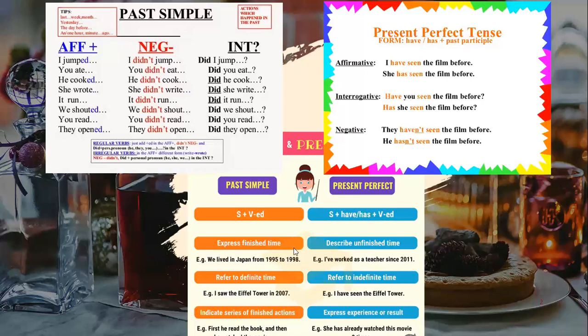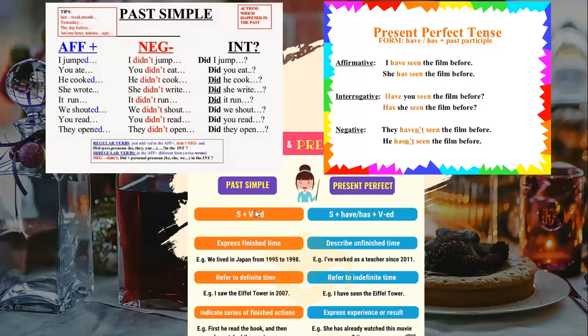This continues. For example, I woke up at 6 a.m. So it's finished, simple past. But I can say I have worked since 7. So at 7, I started working and we are in this moment at 11:22 and I continue working. So this is the big difference.